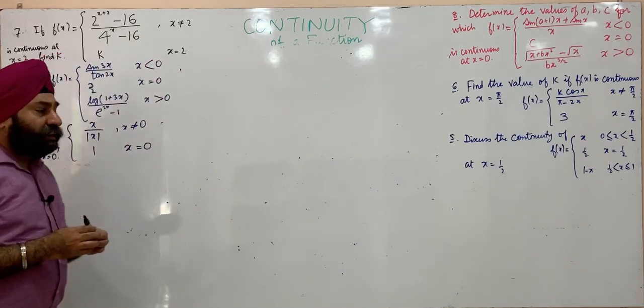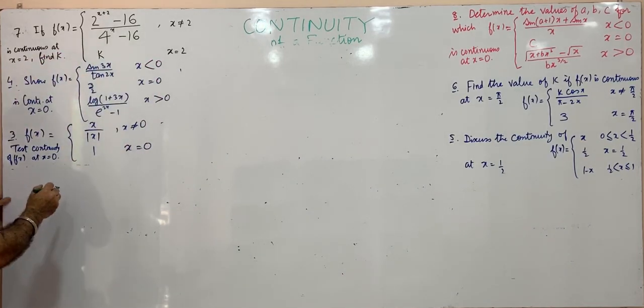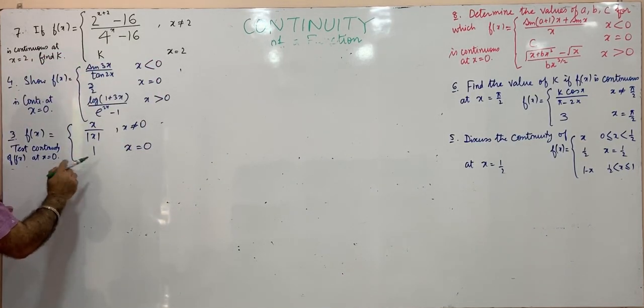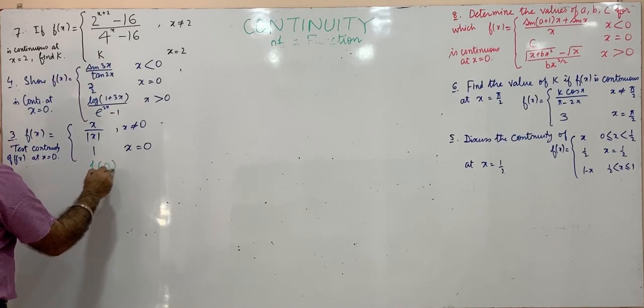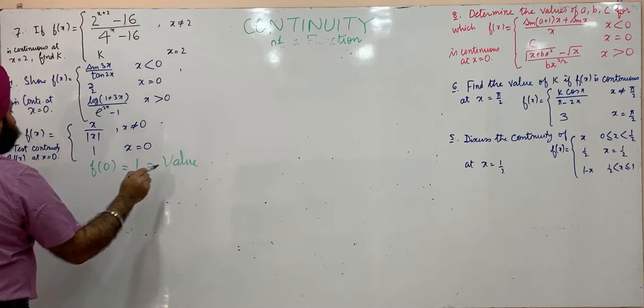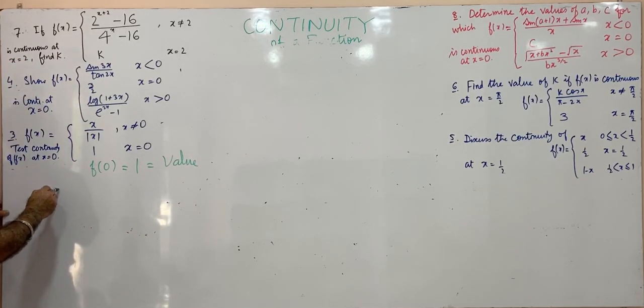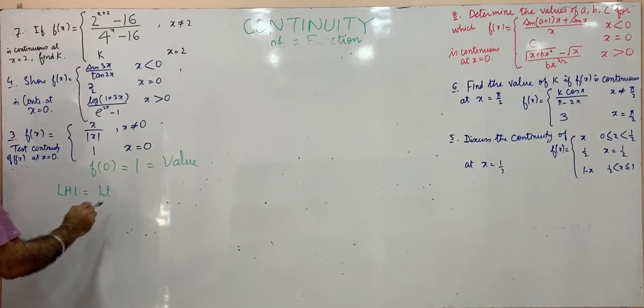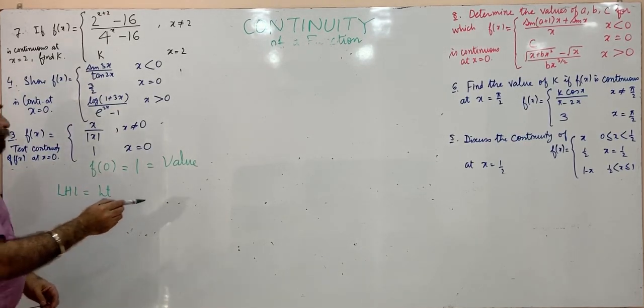So here we will find out left hand limit, right hand limit and value. We find out three things. Value of function is given, f of 0 is given, this is the value of the function. We find out left hand limit, that's the limit of the function. So the function is defined like this.